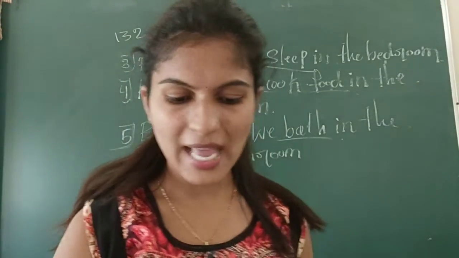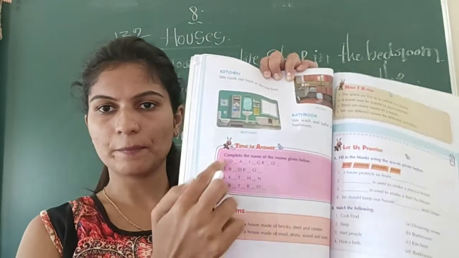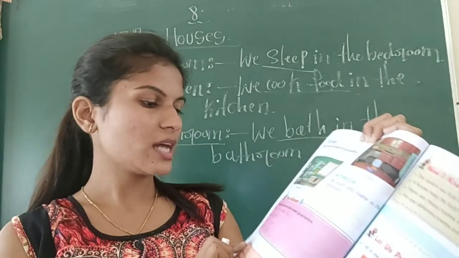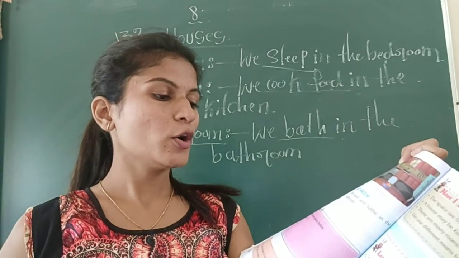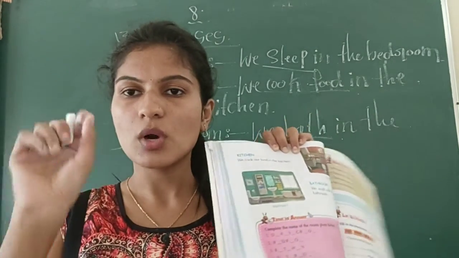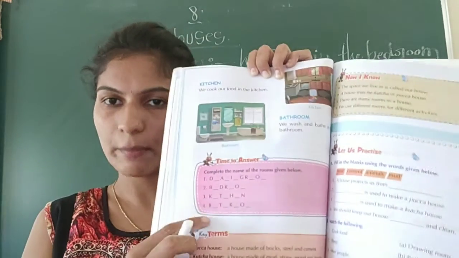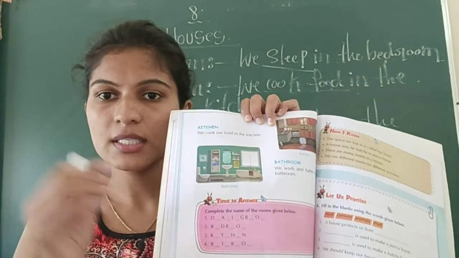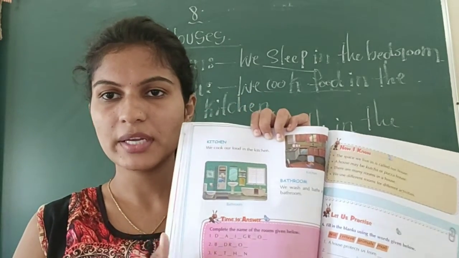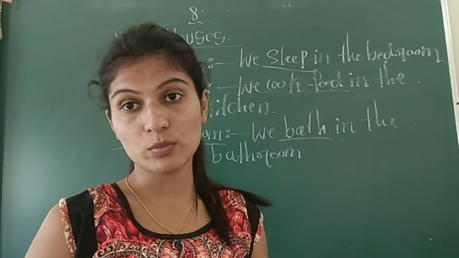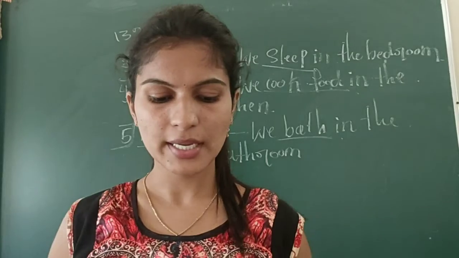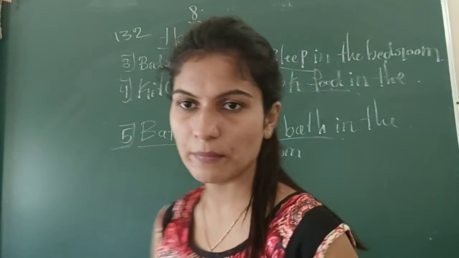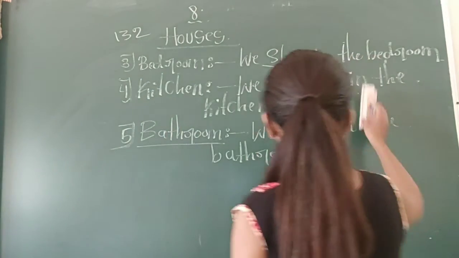Okay, because they have asked 4 questions here. What do they ask? Complete the names of the rooms given below. Some words are missing here. You have to fill in those missing letters and make up the perfect room. They have given some rooms, so you will easily identify them. Okay, so let's see what those are.